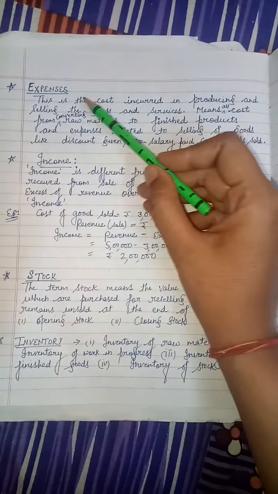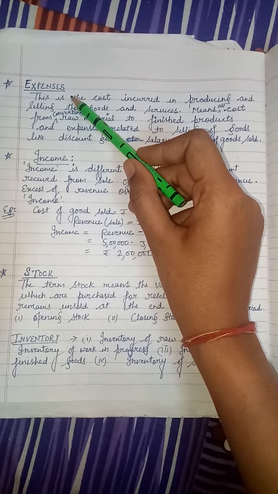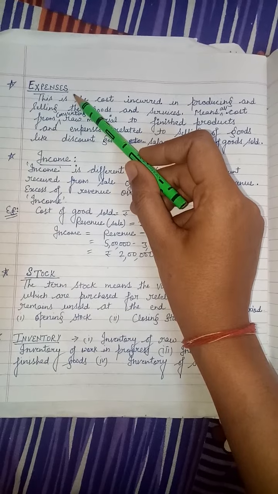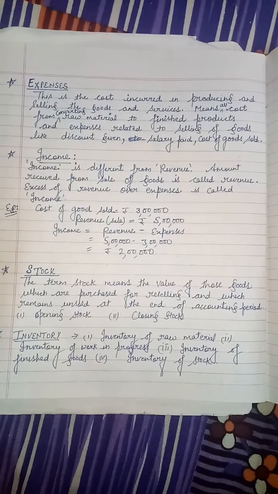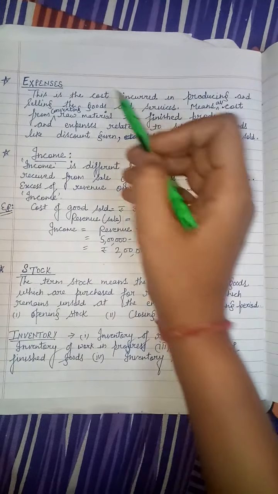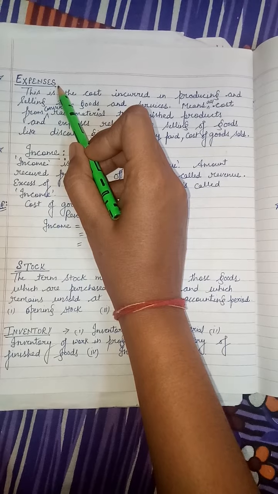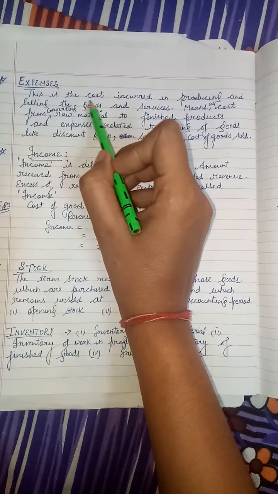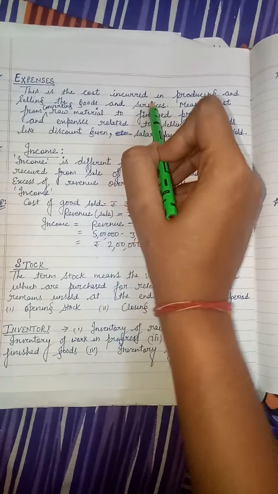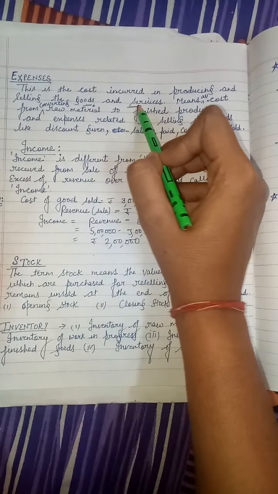So today's first term is expenses. Yesterday we discussed expenditure, types of expenditure: capital expenditure, revenue expenditure and deferred revenue expenditure. Now this word is expenses. It is different from expenditure. This is the cost incurred in producing and selling the goods and services.